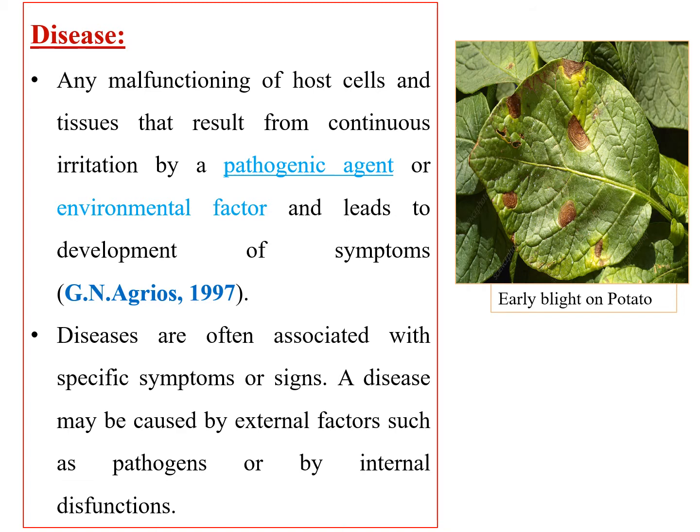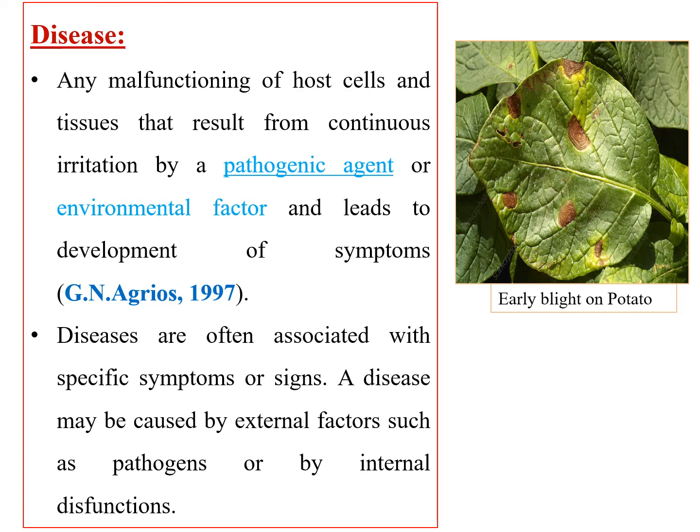It means when the pathogen or any environmental factor influences the host cell, which causes continuous irritation, where the host plant cell is unable to tolerate that irritation, then which results in a malfunctioning of that particular host cell that ultimately leads to the development of symptoms.